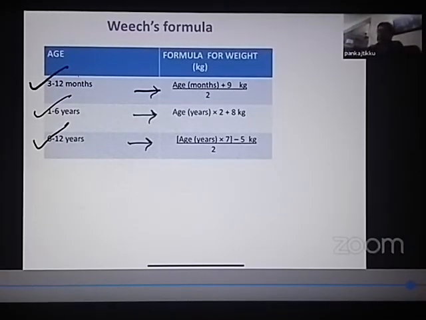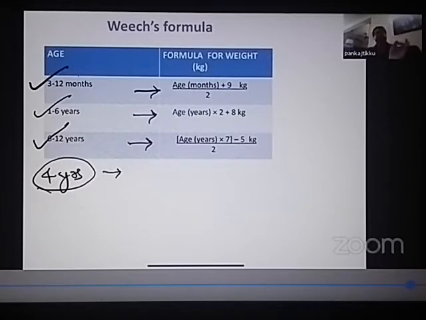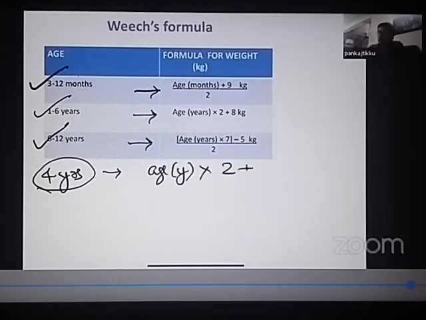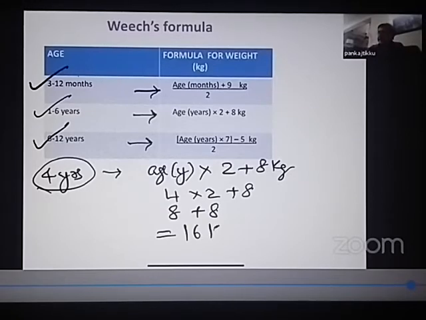So suppose the child is 4 years of age, and I ask you, what is the expected weight in a 4-year-old child? Use the second formula. What is the second formula? Age in years x 2 + 8 kgs. So 4 x 2 + 8 kgs. So 8 plus 8, 16 kg. So 16 kg is the expected weight of a 4-year-old child.